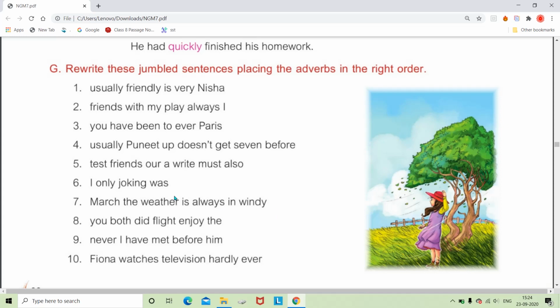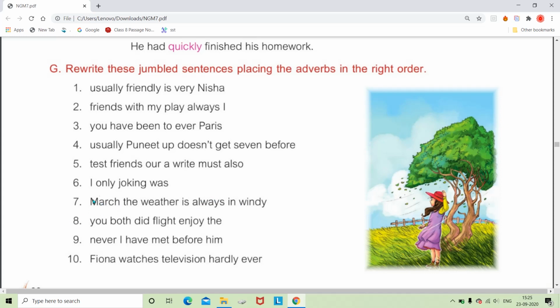We are talking about the weather, and all these other words give information about the weather. So the weather is the subject, so let's use it in the beginning, and after the subject the verb is used. The word always shows frequency, so: the weather is always windy in March.